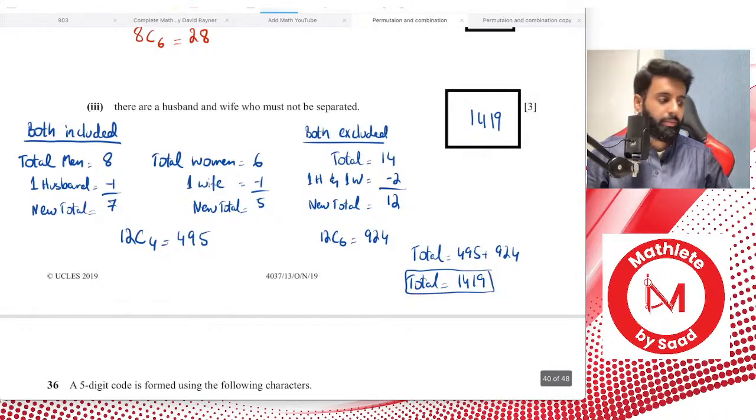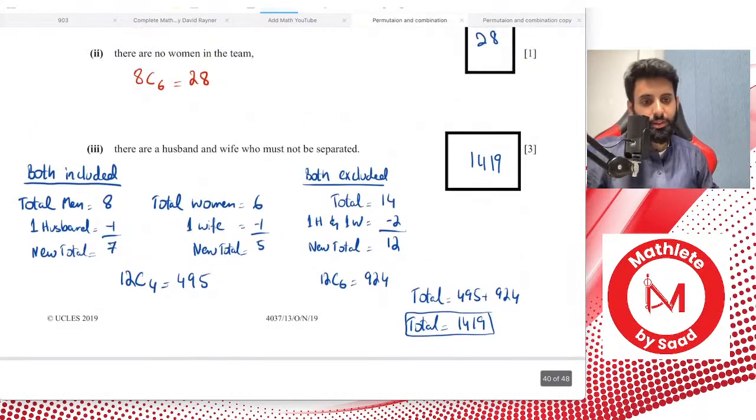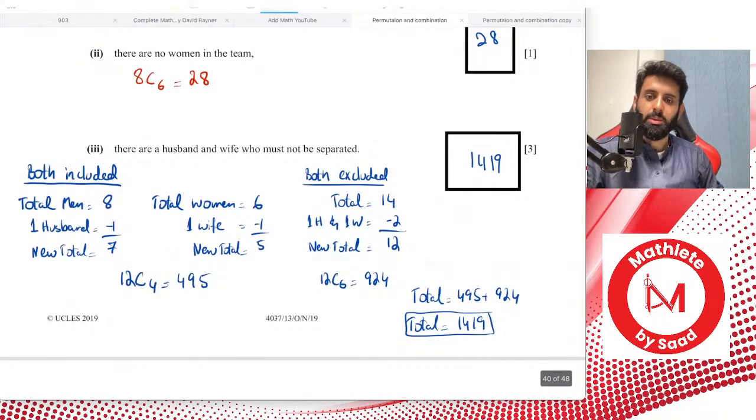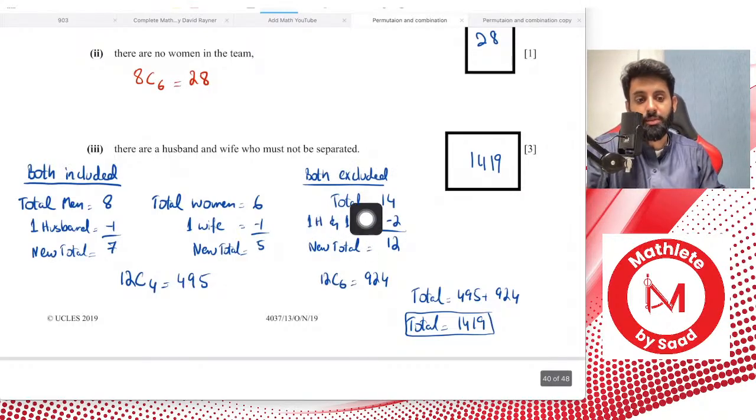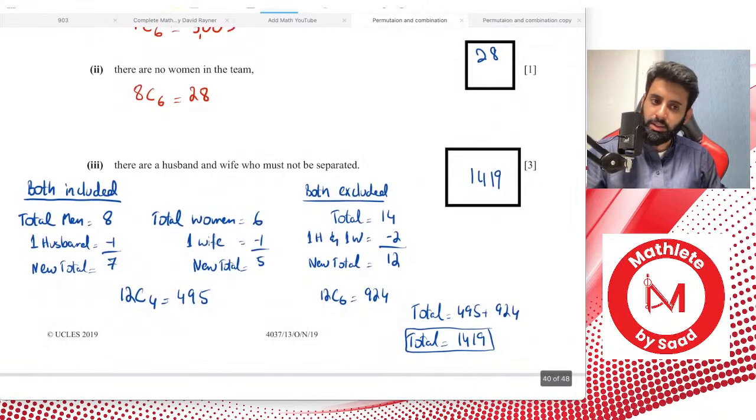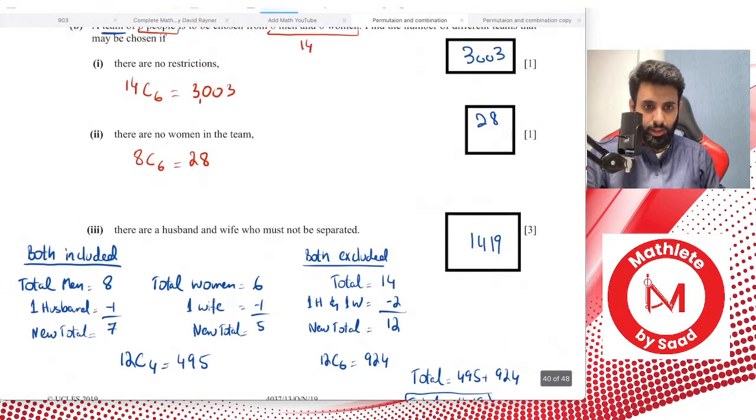The thing about permutation and combinations is that whatever question you're presented with, make sure that you put some thought into it and consider all possible ways in which you can meet a certain condition. A lot of times, I'm sure, what happens to many students is that they end up forgetting about this condition, that both of them are excluded. Yes, this is for 0606 also. IGCSE Math and AdMaths are honestly the same. There's nothing different in them.